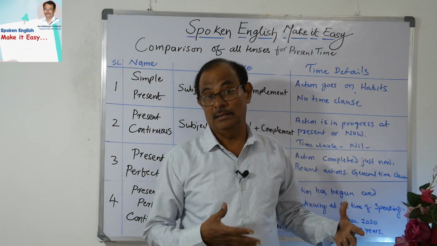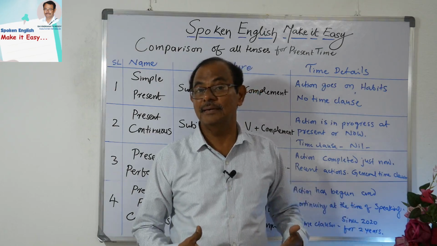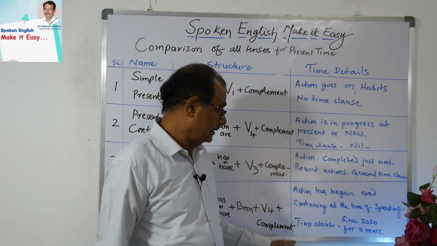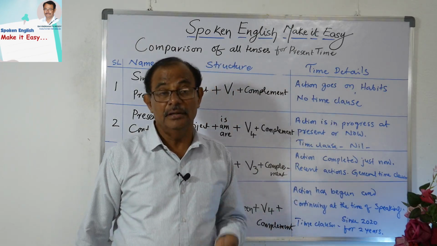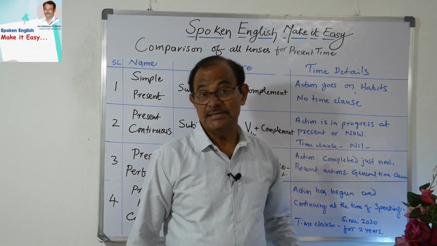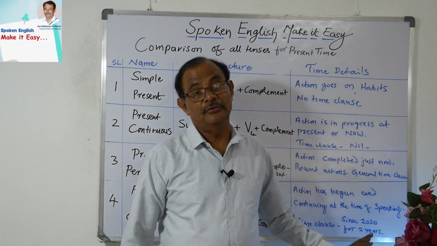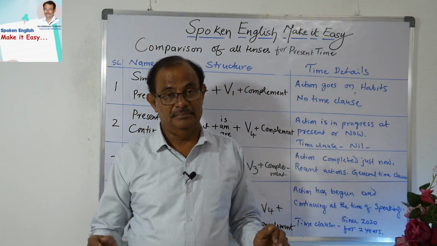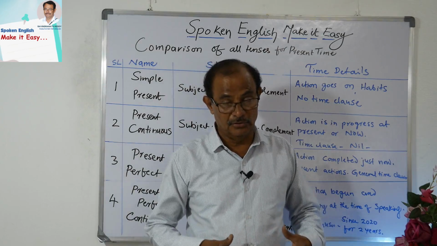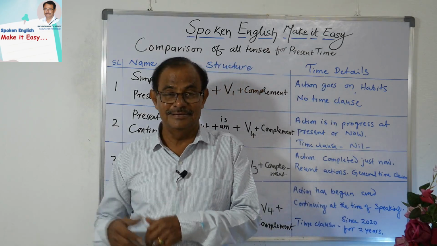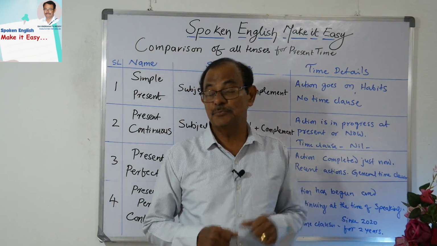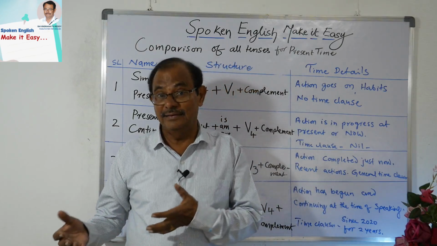I wake up early in the morning. Yes, I continue my habit. Here for time clauses, we generally go for two prepositions, since and for. Since is for a point of time and for is for a period of time. So I have been living in this house for 10 years. I have been teaching spoken English for 10 years.